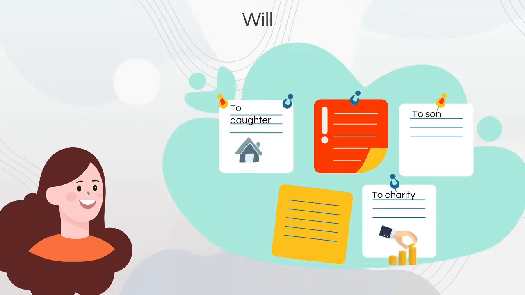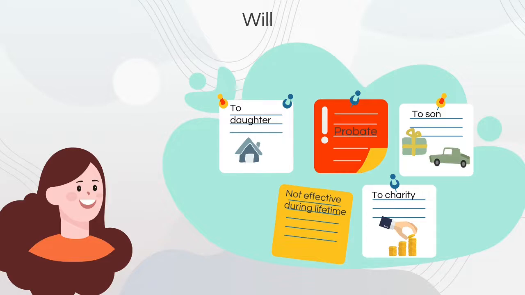However, unlike a trust, a will only comes into play after your death. It is not effective during your lifetime. Another difference between a will and a trust is that a will does not help your loved ones avoid probate.